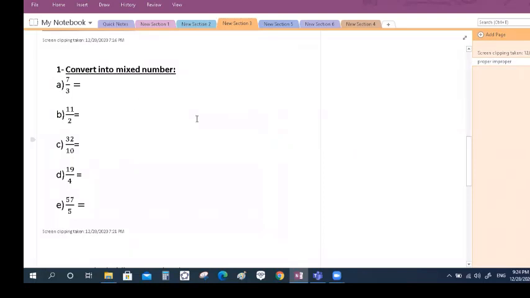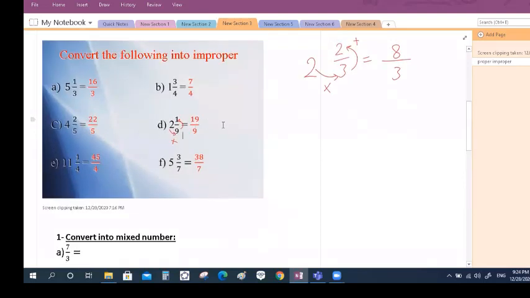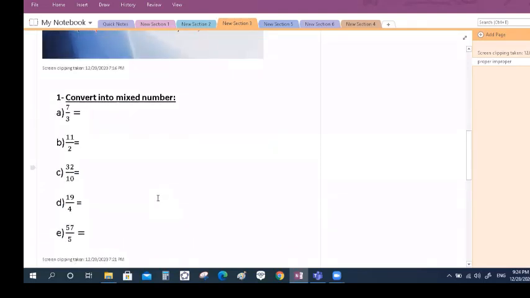I need to say something before I teach you how to convert it to mixed. How can I read the fraction? If I have an improper or proper fraction, for example 3 over 5, I will say 3/5. And if I need to write it in words, I will write 3/5.